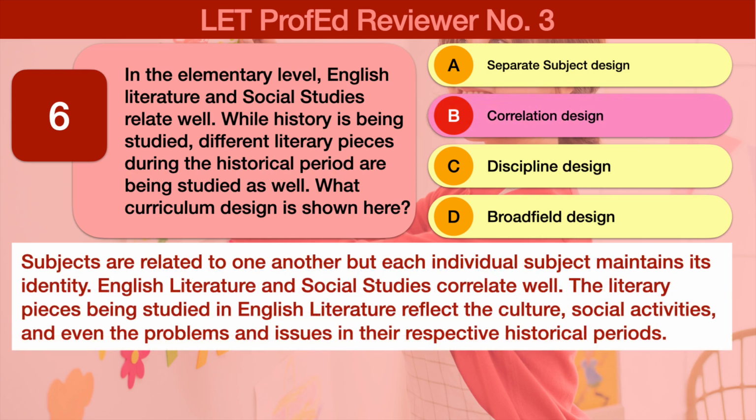The correct answer is B. Correlation design. Subjects are related to one another, but each individual subject maintains its identity. In the question above, English literature and social studies correlate well. The literary pieces being studied in English literature reflect the culture, social activities, and even the problems and issues in their respective historical periods. A and C are incorrect.